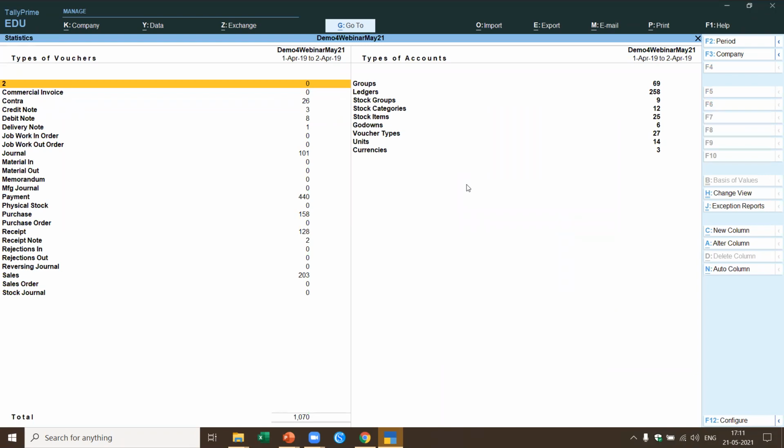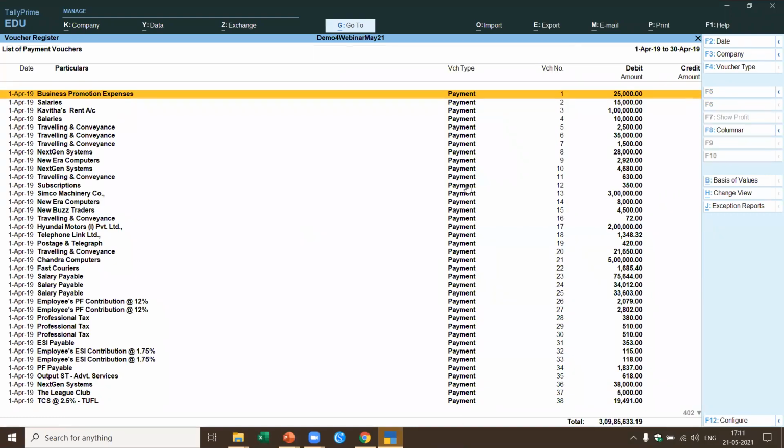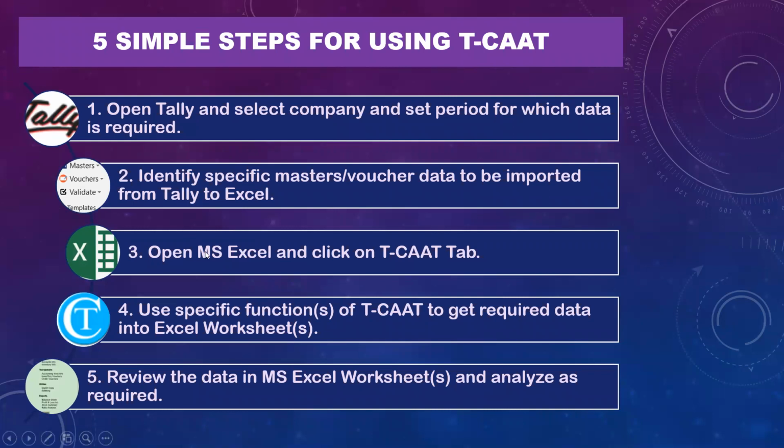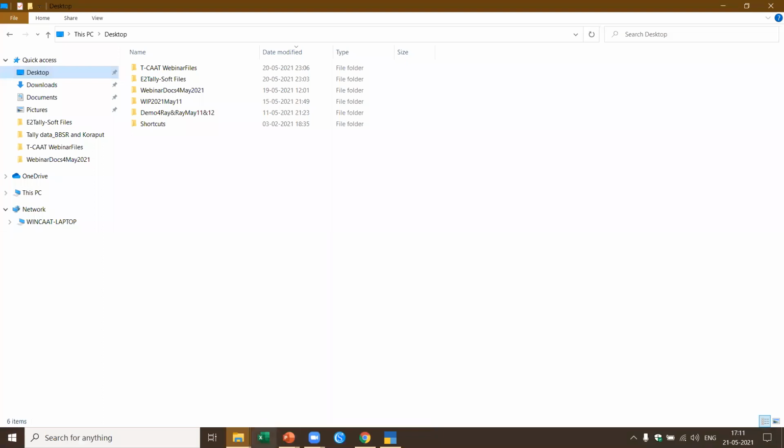Okay, now if you see here, these are all the vouchers. There are totally 1070 vouchers. I want to pick up transactions, let's say, pertaining to payments. There are 440 transactions. I want to export all these payment transactions. This is the second step. I'm clear about what I want from Tally. Third, open MS Excel and click on the TCAT tab. Now let me come to Excel. Excel is not open, so I'm going to open Excel.